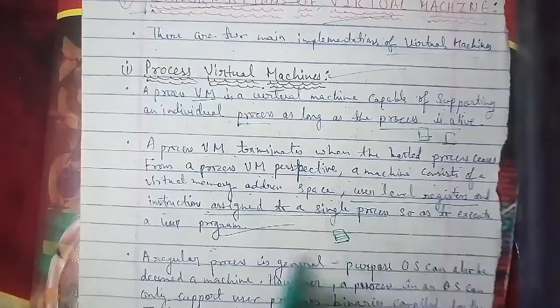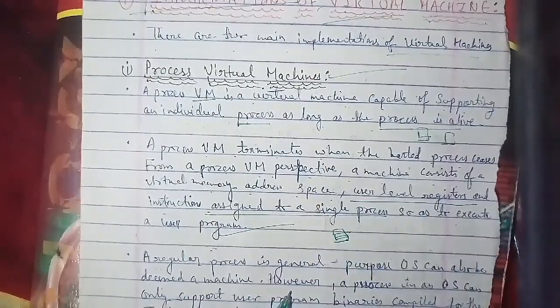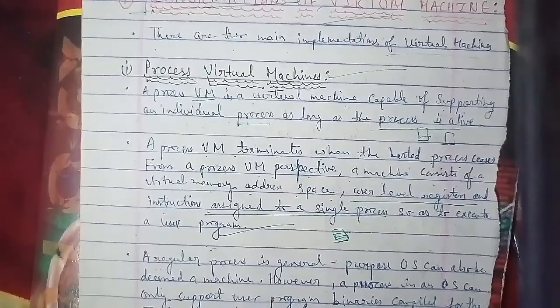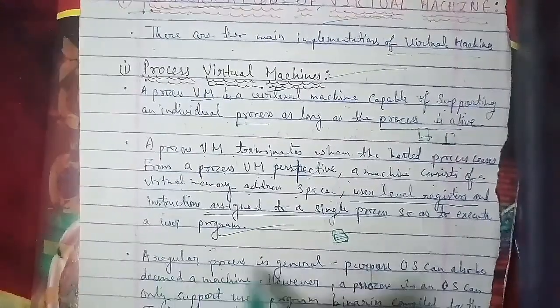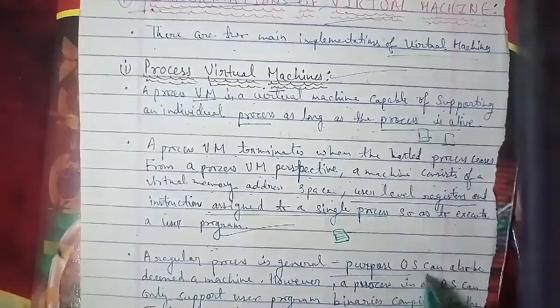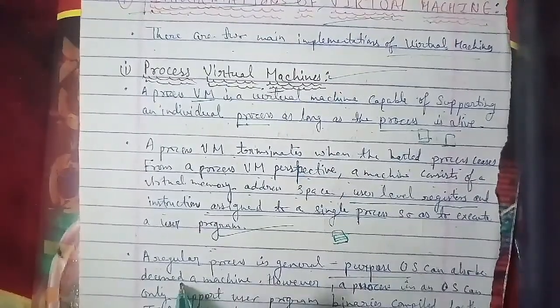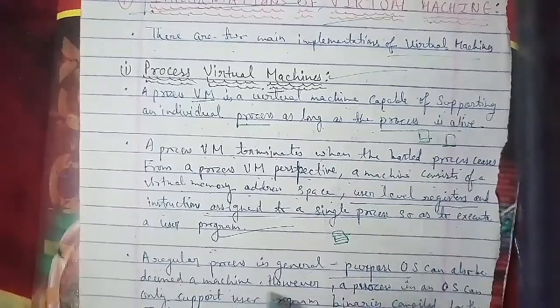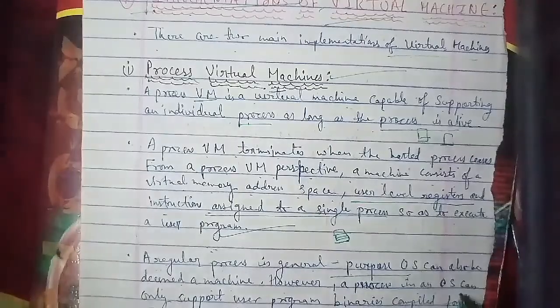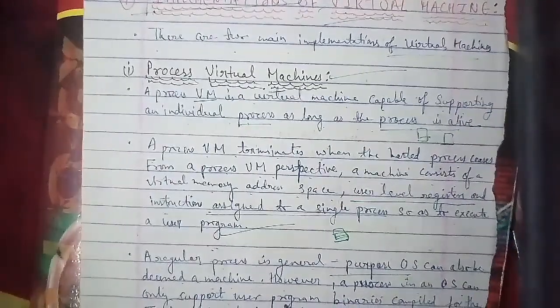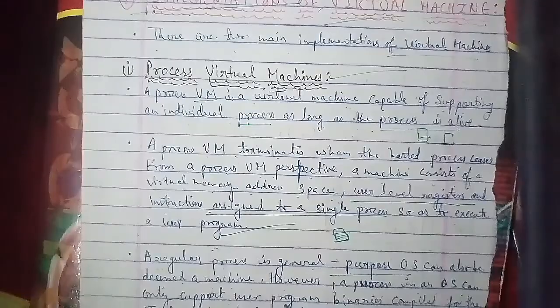However, the process of the OS, that is operating system, can only support new programs, because some processors only support new programs basically. So in that case, the new program's binary is compiled for the ISA of the host machine that we have. In other words, execution of a binary compiled for an ISA different than that of the host machine cannot be ensured with a regular process.